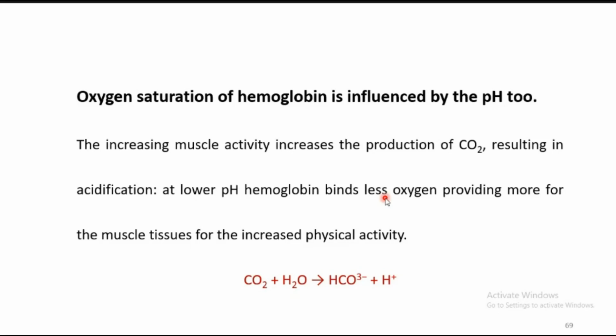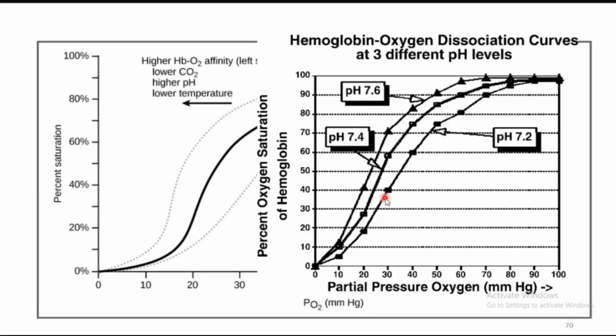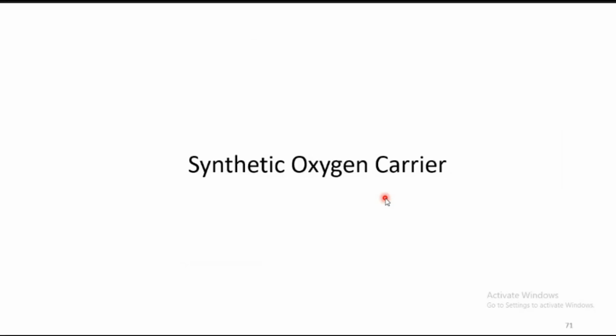At lower pH, hemoglobin binds less oxygen, providing more for the muscle tissues. So the oxygen is fully released from the oxygen-bound hemoglobin and keeps being given to the muscle tissues. That will increase the physical activity. More and more energy will be released whenever the pH is reduced more. We have already discussed all these curves in the previous slides.